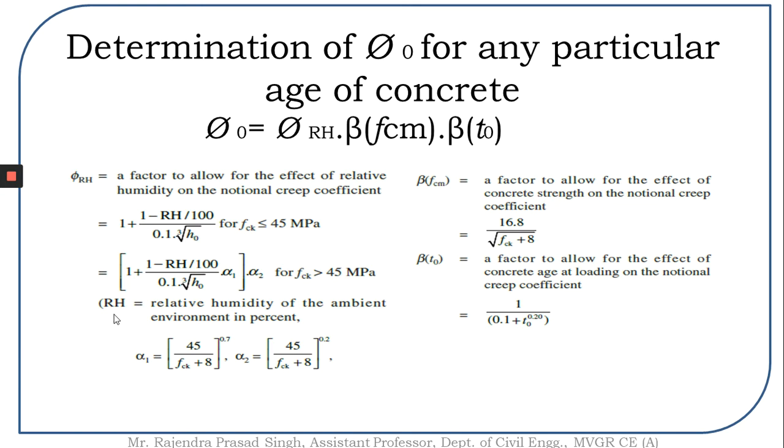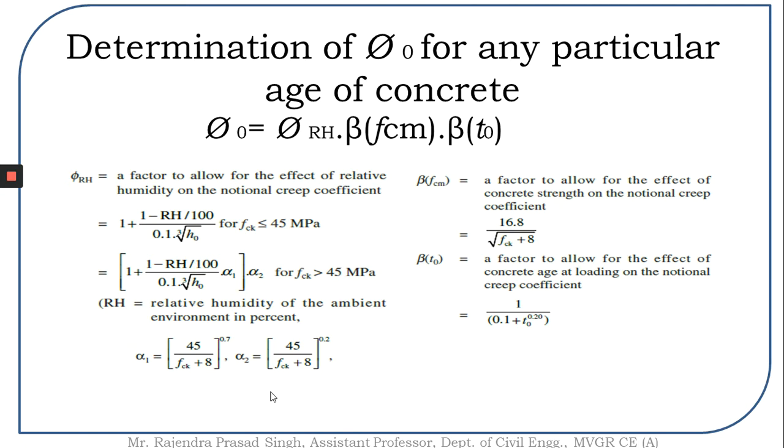We already know RH is the relative humidity value. So let us see what the alpha1 value is. Alpha1 is (45 by fcm) to the power of 0.7. Similarly, alpha2 is given by (45 by fcm) to the power of 0.2.